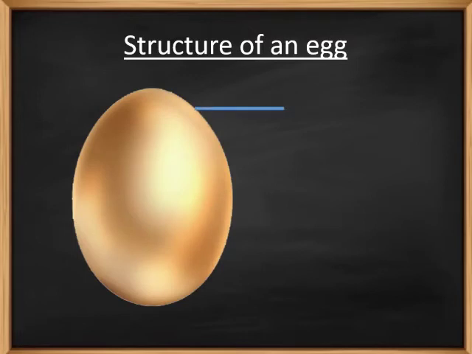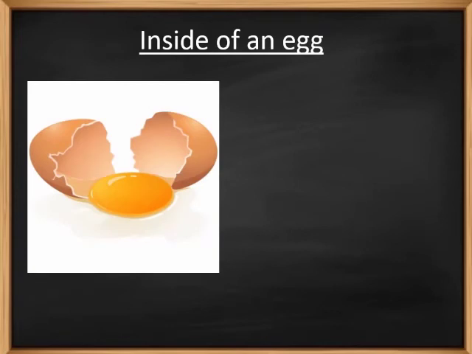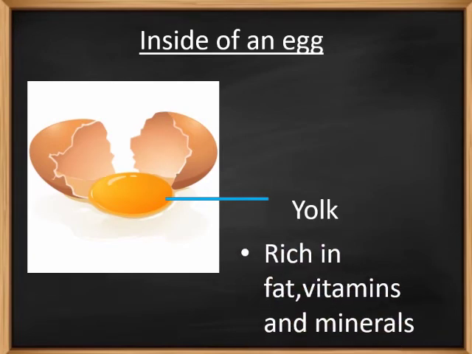The outer thin covering or shell is called eggshell. The function of this layer is to protect the baby which is growing inside. When you break the egg, you can see a yellow colored part which is called yolk. The yolk in the middle is rich in fat, vitamins and minerals. Inside the yolk, there is an embryo which develops into a chick.